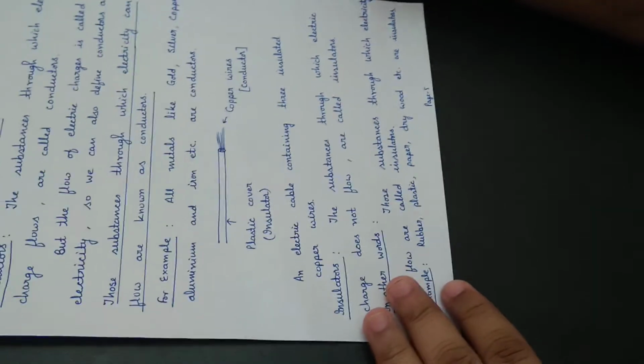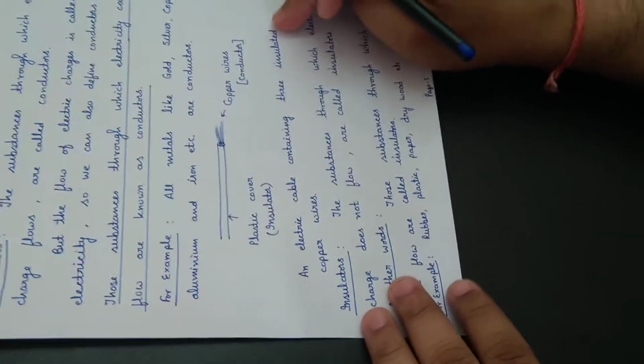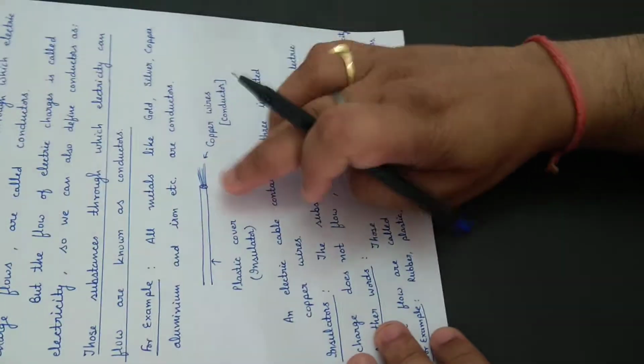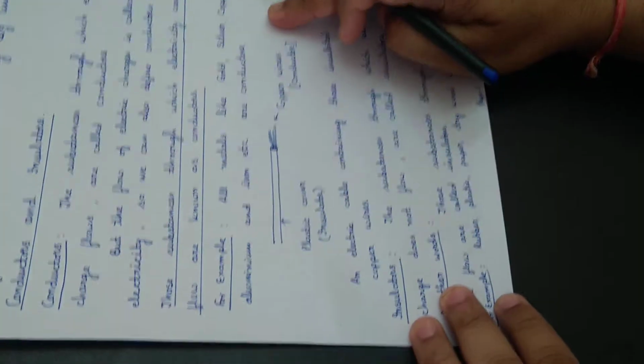Here is an example. You have seen the electric cable wire often seen in our houses. There are small thin copper wires in it.